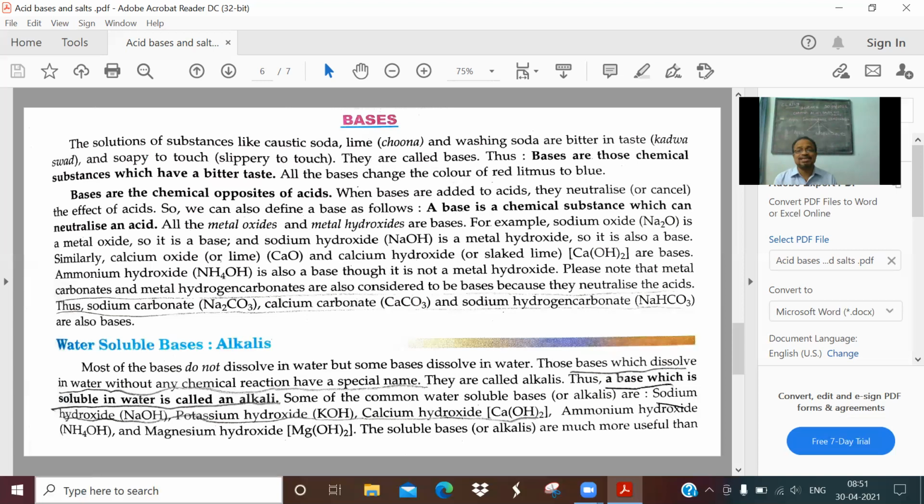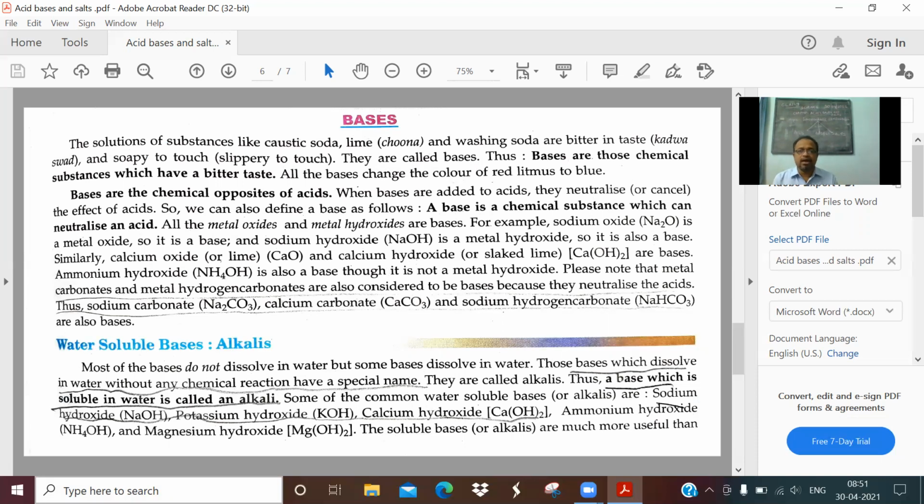Acids you have seen, they are sour to taste, but bases are bitter to taste, and they have another characteristic called soapy to touch, slippery. Bases are those chemical substances which have a bitter taste. That is true of all the bases. I told you in the previous class, it turns red litmus to blue. Acids turn blue litmus to red, and the property of the acid can be destroyed by the base that turns the red litmus to blue.